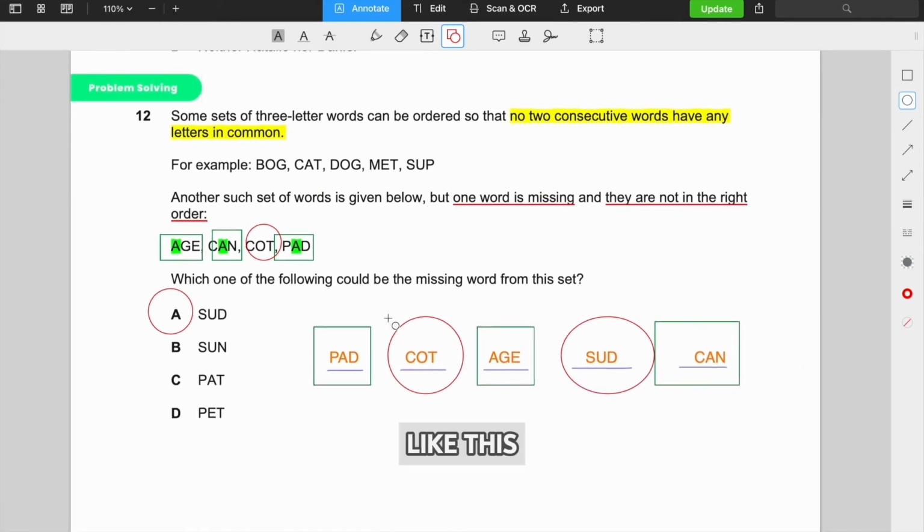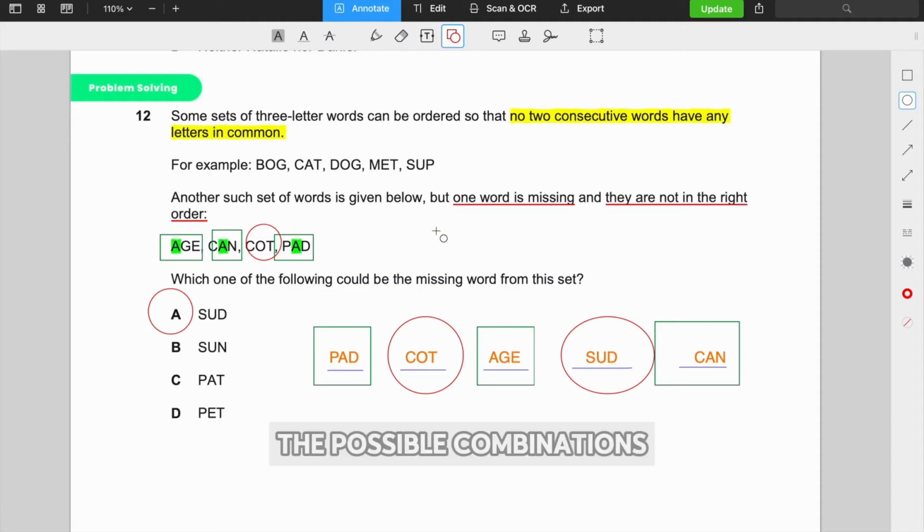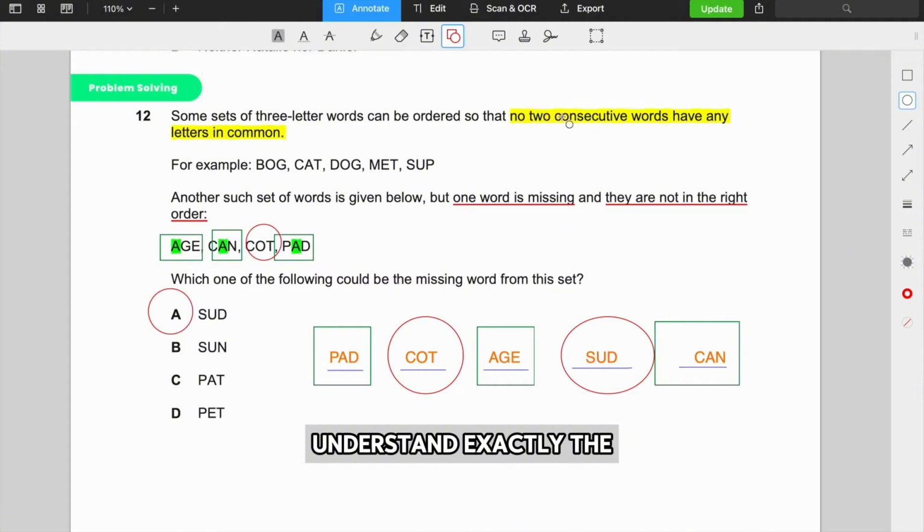So when you have a question like this, which is really finicky and there's a lot going on, try to look for patterns. I think the running theme with a lot of these questions in the selected paper is pattern recognition. If you're able to recognize patterns quickly, you can come up with almost a shortcut to solving these questions, because you really don't have a lot of time to be sitting through listing out all the possible combinations. Make sure you understand exactly the rule. So a tip is, in the exam, perhaps you can even underline the core rule and any conditions just to orientate yourself with what's going on, okay?